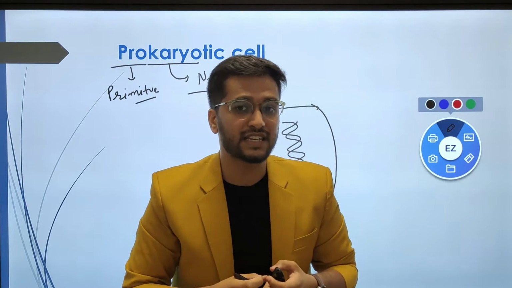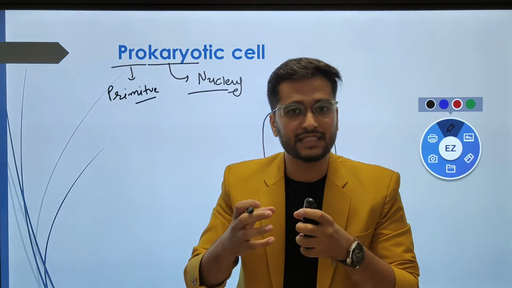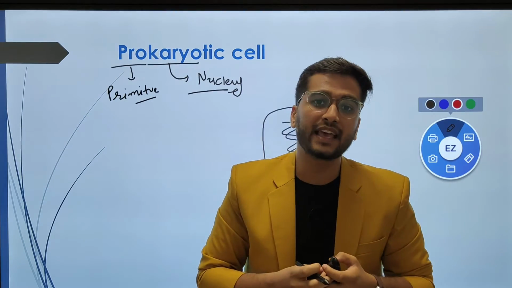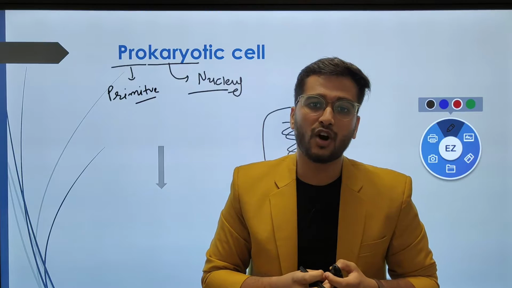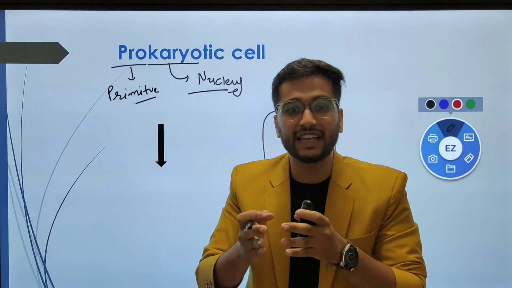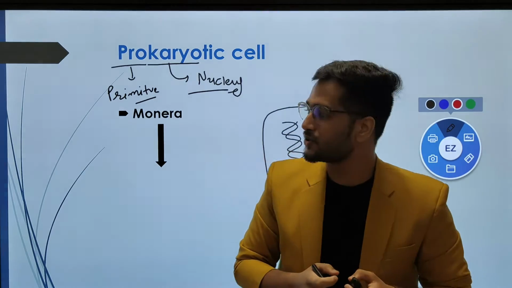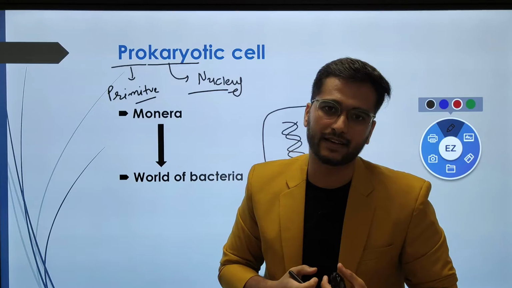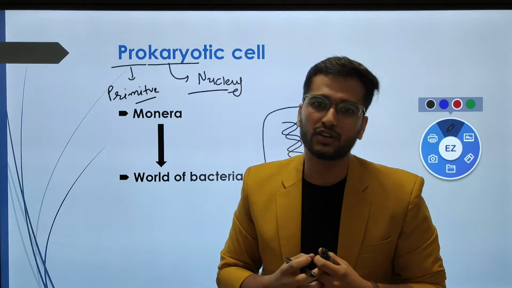As we learned in the previous sessions, prokaryotic cells are unicellular. All prokaryotes are unicellular and they are put under the kingdom Monera. As we also discussed, the Monera kingdom is mainly composed of bacteria. So you can say the kingdom Monera is the world of bacteria. But all bacteria are not similar to each other.